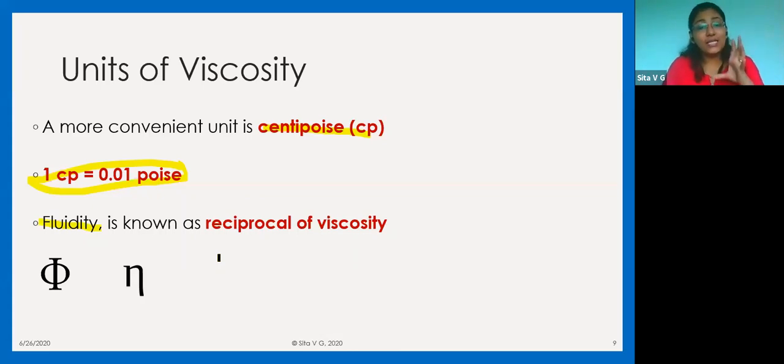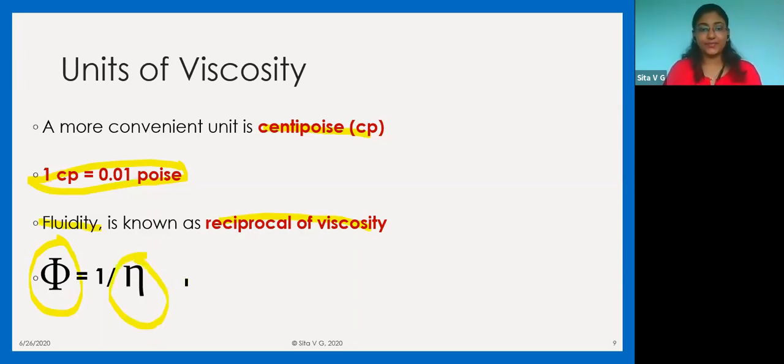So fluidity is nothing but the reciprocal of viscosity, and fluidity is given by the symbol phi, P-H-I. So phi is nothing but the inverse of viscosity, that means 1 by eta.